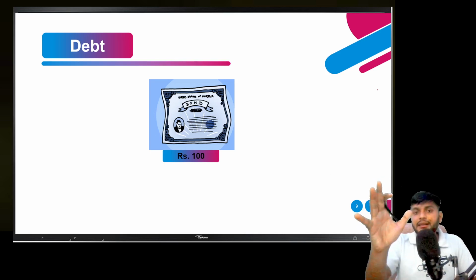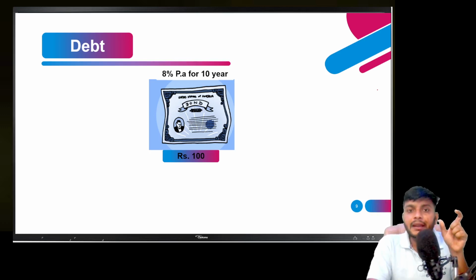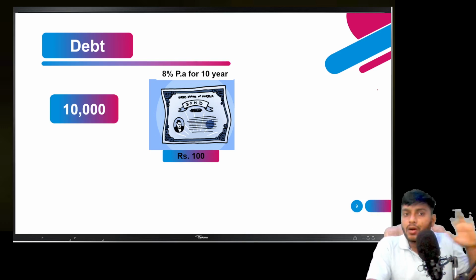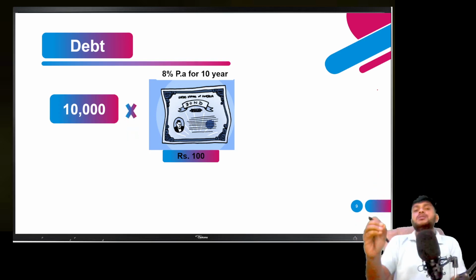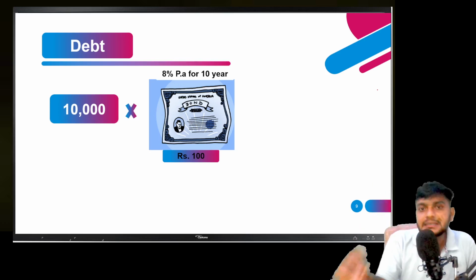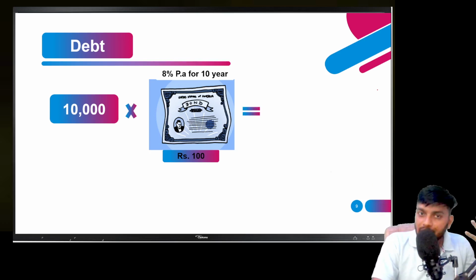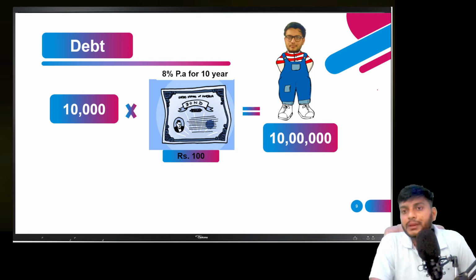So I divided my whole requirement into papers of 100 rupees, and I am going to pay 8% interest. Suppose that I'm paying 8% interest for 10 years, and I have divided all the 10 lakh rupees into 10,000 bonds. So basically, I'm issuing 10,000 bonds of 100 each at 8% per annum for 10 years. This is the condition of the bond I'm issuing. When you purchase all 10,000 bonds of 100 rupees, I will get 10 lakh rupees as a debt.